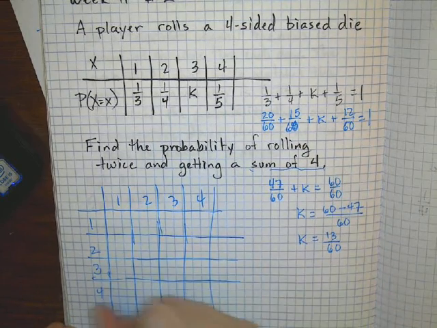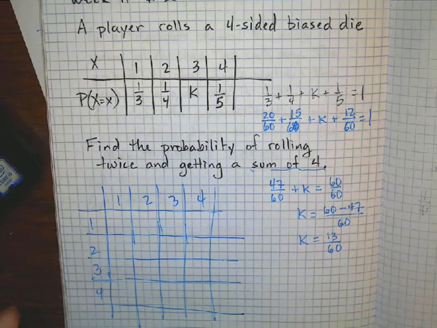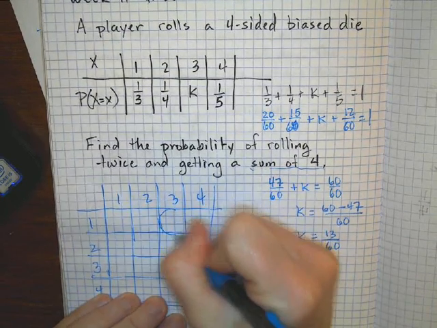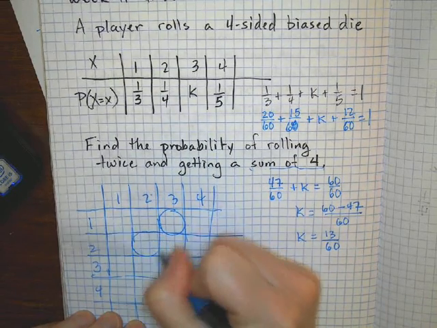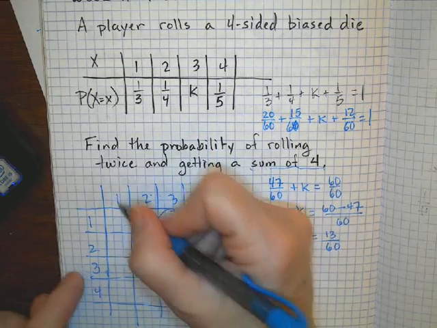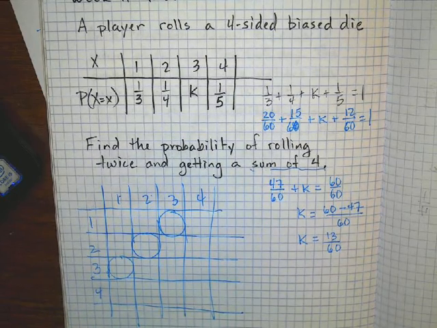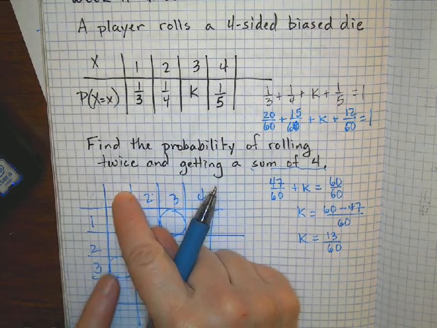Okay, so now where can I get a sum of 4? I'm actually just going to circle where I'm going to get a sum of 4. If I have 1 plus 3, that would give me a sum of 4. If I have 2 plus 2, that would get me a sum of 4. And if I have a 3 and a 1, that would get me a sum of 4. So in order to get that sum of 4, I need to get both a 1 on one of the dice and a 3 on the other.